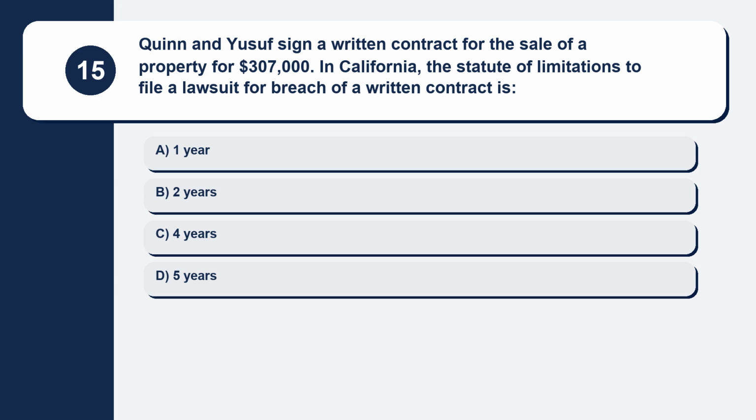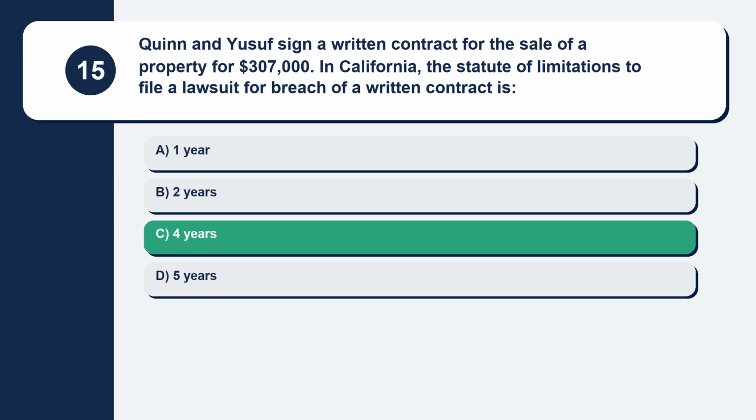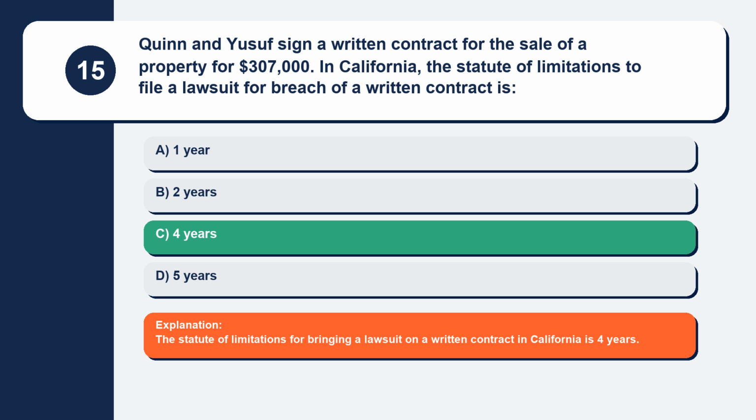Here are your options. Option A, 1 year. Option B, 2 years. Option C, 4 years. Option D, 5 years. The correct answer is option C, 4 years. Explanation: the statute of limitations for bringing a lawsuit on a written contract in California is 4 years.